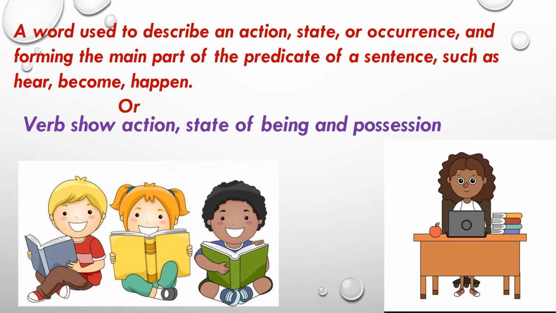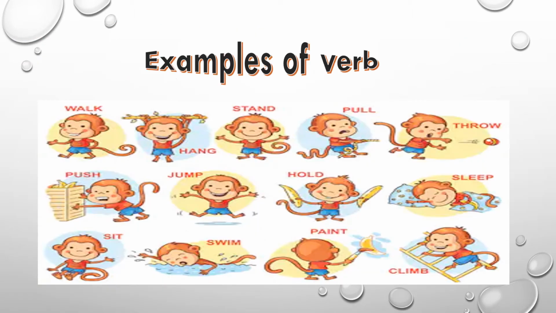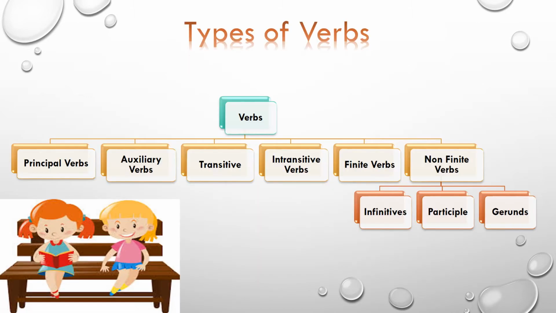First of all, what is a verb? A word used to describe an action, state or occurrence and forming the main part of the predicate of a sentence, such as hear, become, happen, is known as a verb. Or in an easy way you can say that verbs show action, state of being and position. Let's see some examples of verbs: walk, hang, stand, pull, throw, push, jump. These are some examples of verbs.